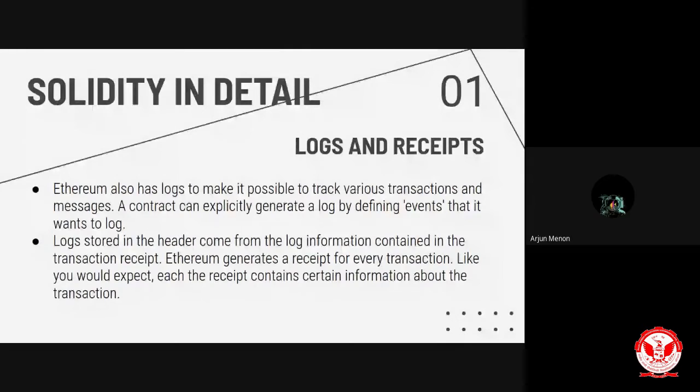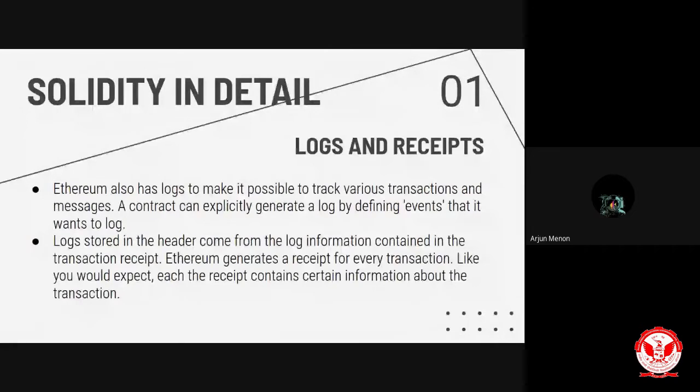Ethereum generates a receipt for every transaction. Similar to logs that work for events, we also have a receipt for every transaction. Each receipt contains certain information about the transaction. The receipt includes items like block number, block hash, transaction hash, gas used by the current transaction, cumulative gas used in the current block after the current transaction has executed, and logs created when executing the current transaction.